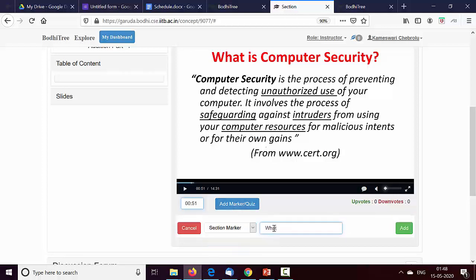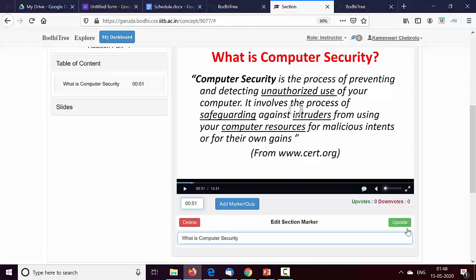So I will add a section marker saying what is computer security, add. At this point it has added a marker. Whenever you click here, it will come to this position within the video. If you don't want this marker, you can delete it as well.